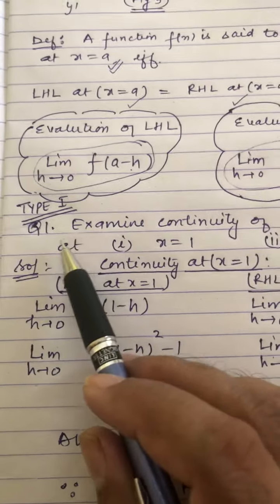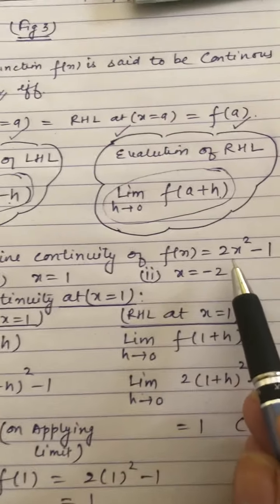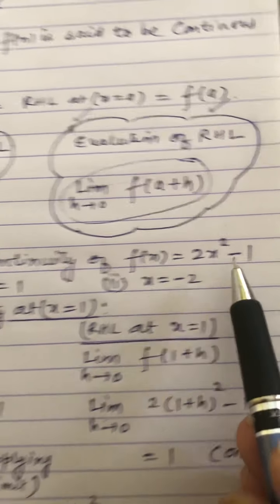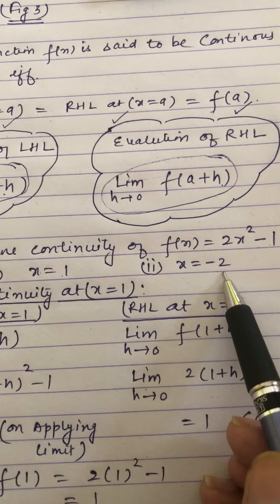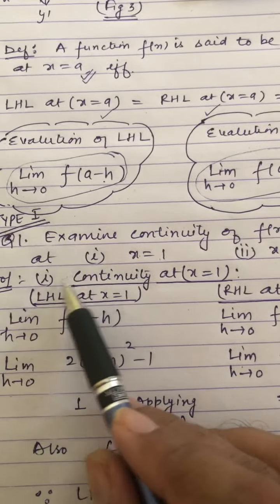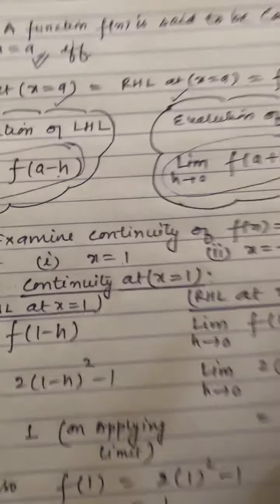So I have taken one question, type 1. Examine the continuity of the function f(x) equal to 2x square minus 1 at x equal to 1, first part, and at x equal to minus 2, second part. So first I will check the continuity at x equal to 1. Then similarly you will check at minus 2 yourself.